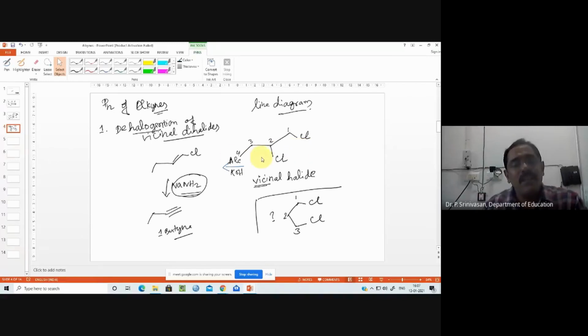The reagents are alcoholic KOH in the first step, and in the second step, soda amide, NaNH2. With these two reagents you will get the final product, butyne. So this is the way we are preparing.